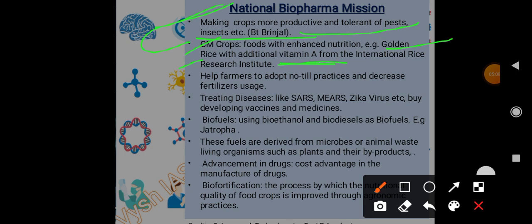This process of incorporating additional nutrition is called biofortification, which I will be explaining now. GM crops have enhanced nutrition. An example is golden rice, which has additional vitamin A. It is from the International Rice Research Institute. Then it helps farmers to adopt no-till practices.